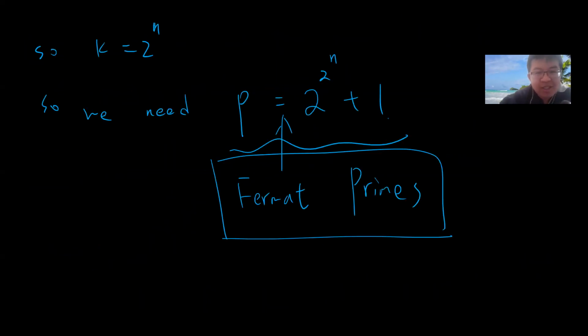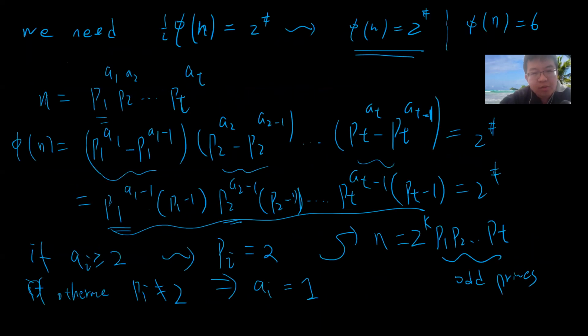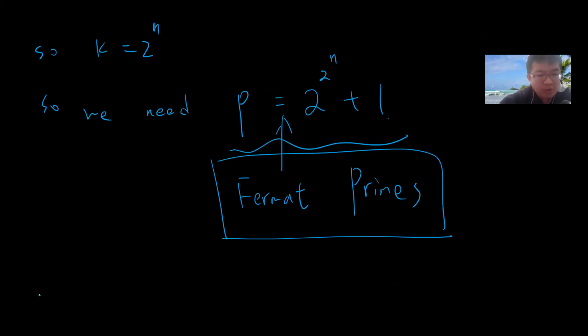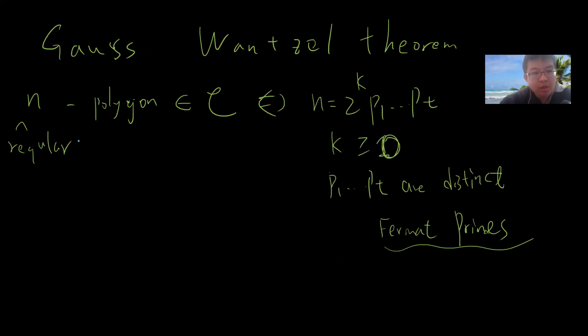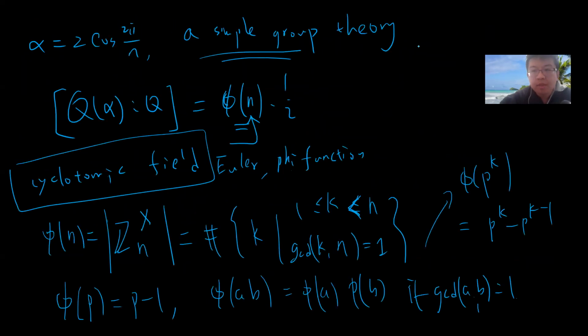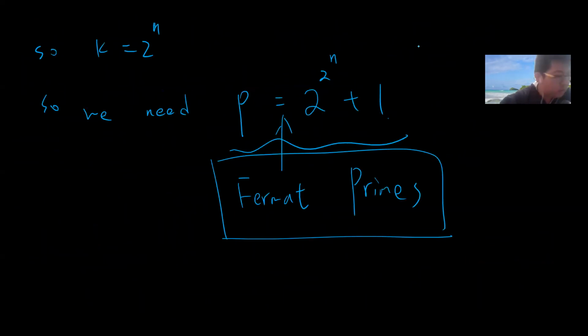So basically we proved the first theorem that I mentioned in this video. Any regular n-gon is constructible if n can be equal to 2 to the k times p1 up to pt, where k is greater or equal to 0, and p1 up to pt are distinct Fermat primes. So we proved this famous theorem. Let me give you a quick introduction of Fermat primes, then I will use Galois theory to explain how to construct a 17-gon.